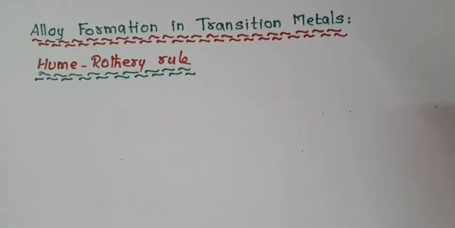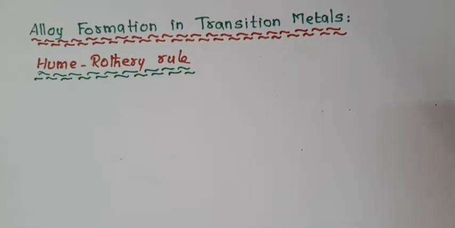Alloy formation in transition metals, Hume-Rothery rule.